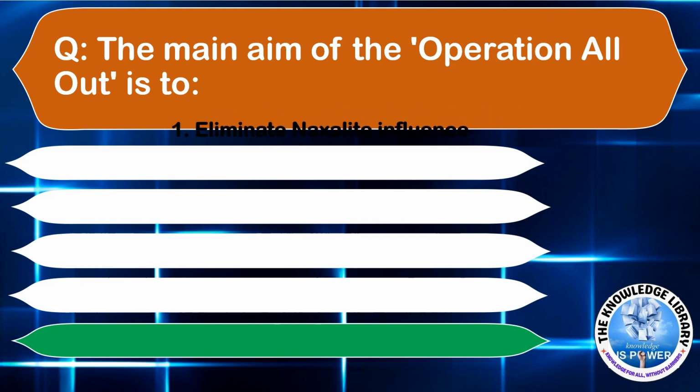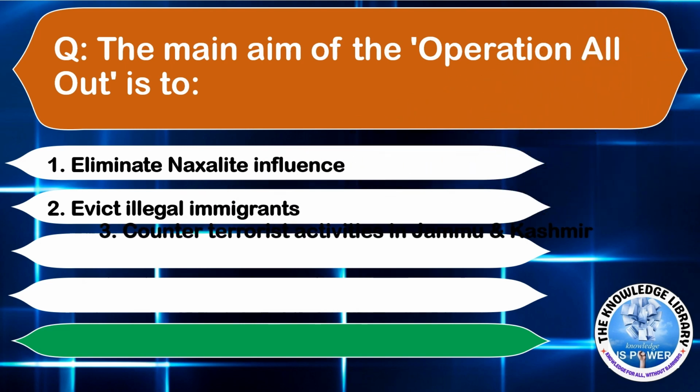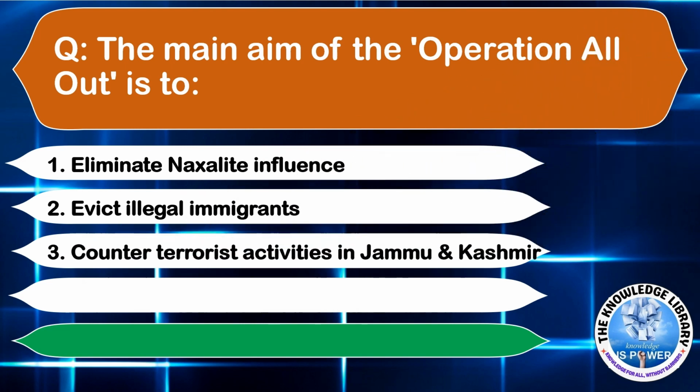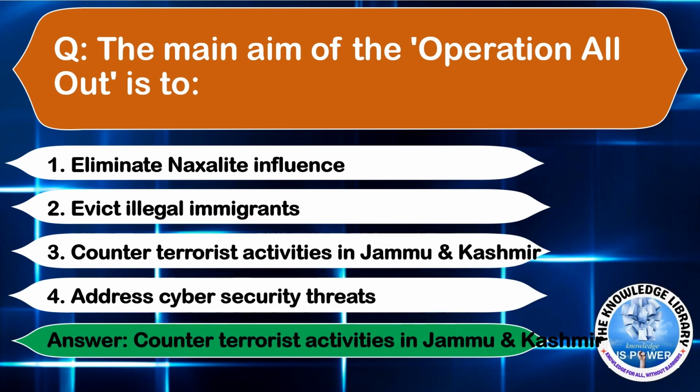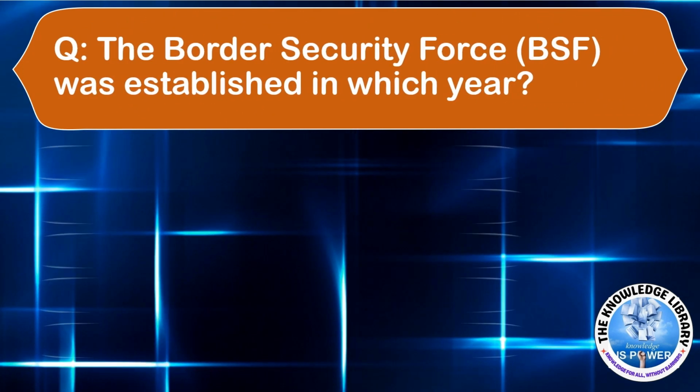Next question is, the main aim of Operation All Out is to: Option A, eliminate Naxalite influence. Option B, evict illegal immigrants. Option C, counter terrorist activities in Jammu and Kashmir. Option D, address cyber security threats. Answer is Option C, counter terrorist activities in Jammu and Kashmir.